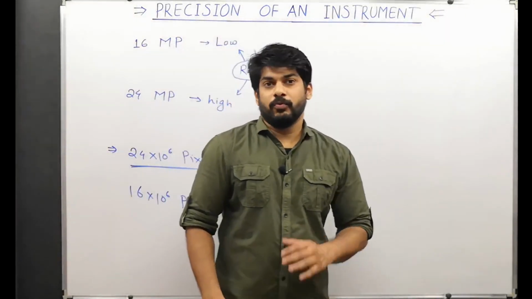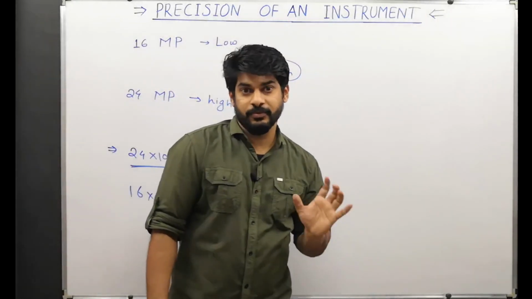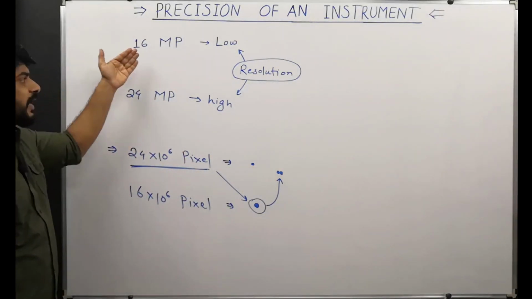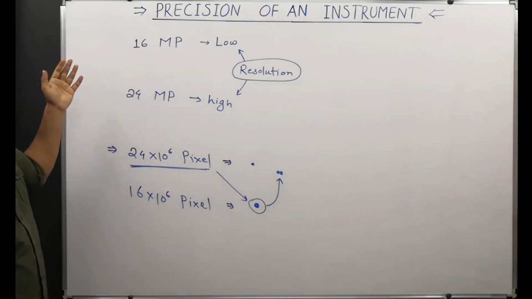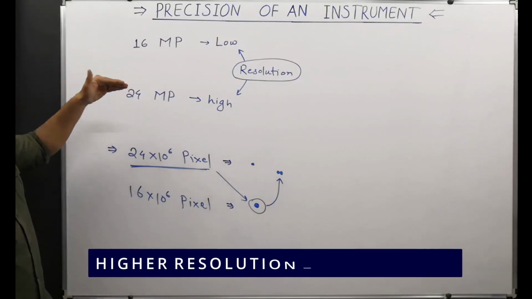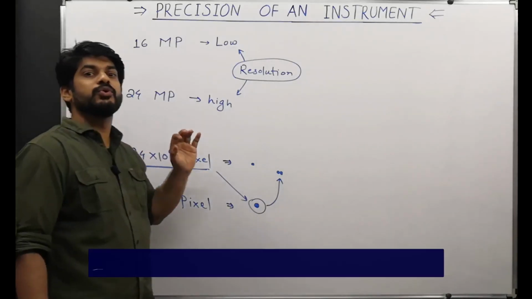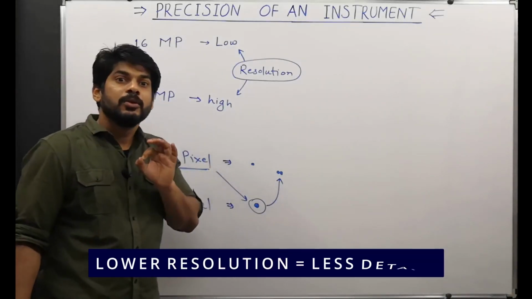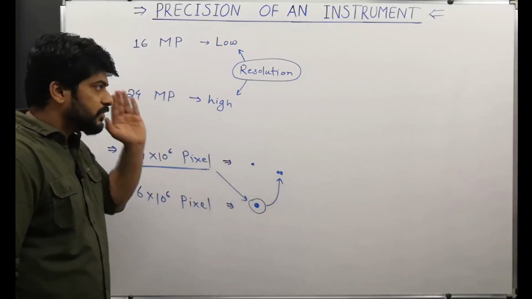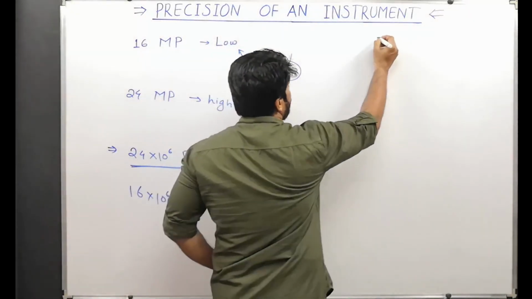Now why I am talking about all these things is because we want to understand precision. Over here we talked about two cameras. One has higher resolution, the other has lower resolution. The one with the higher resolution gives us a more detailed picture. The one with lower resolution gives us lower details or less details. So just keep this in mind. I will just note down over here for you.